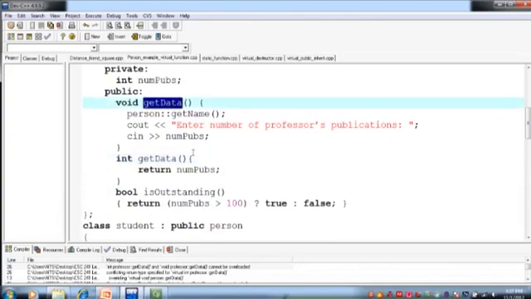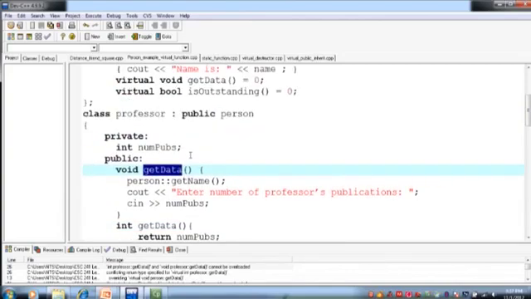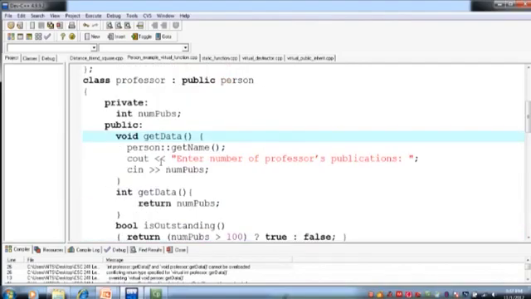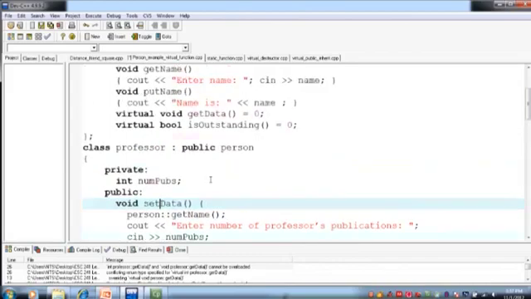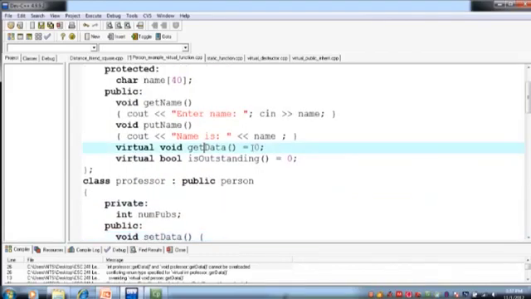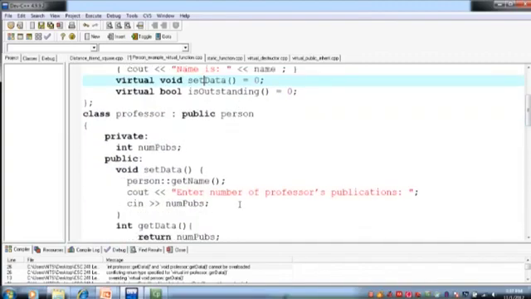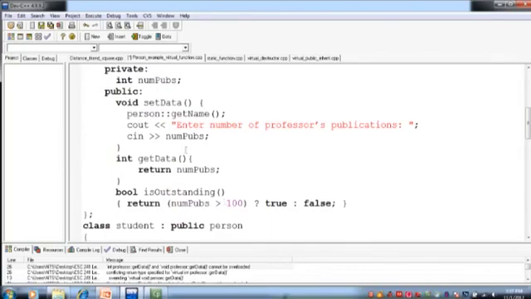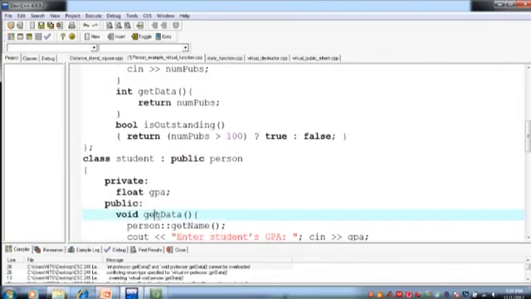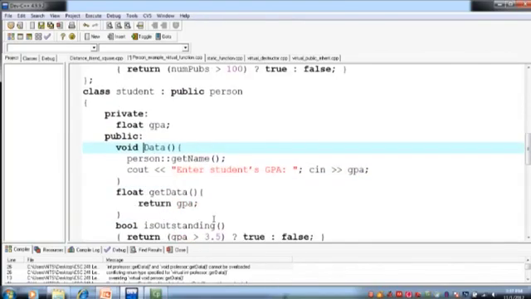So we have the same name, the same function already exists in the class. So what we can say is this is set data. So the name of the function is set data. It should be set data because it sets the private data member of that object. ठीक है, so इसको हम change कर लेते हैं यहाँ पर भी, student की class में भी.